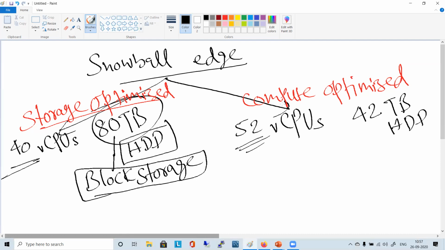Now, here you have options for what? Anybody heard of GPU? Graphics processing unit. Yes, that graphics processing unit. Just as you have the central processing unit, that CPU, similarly you have something like the GPU, right? So it is a relatively newer concept. But this particular one supports GPU, while the storage optimized one does not support GPU.